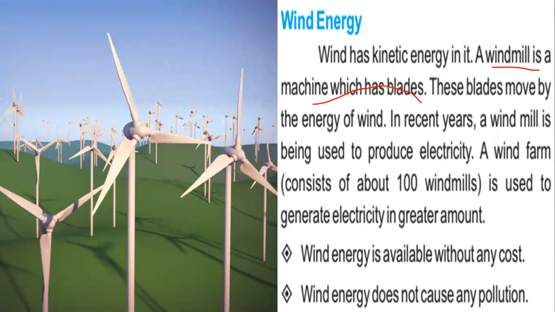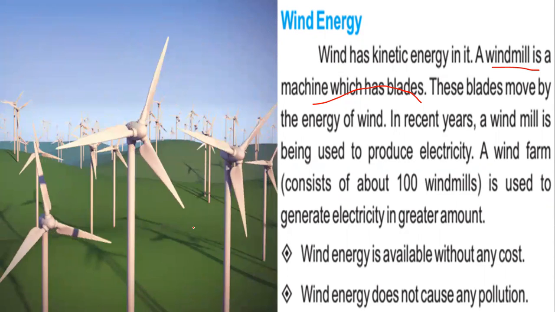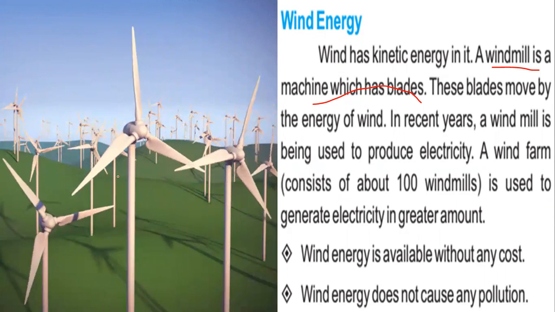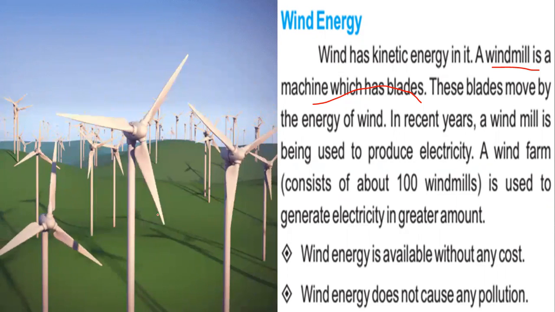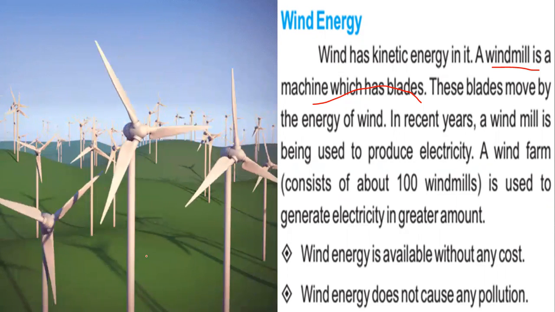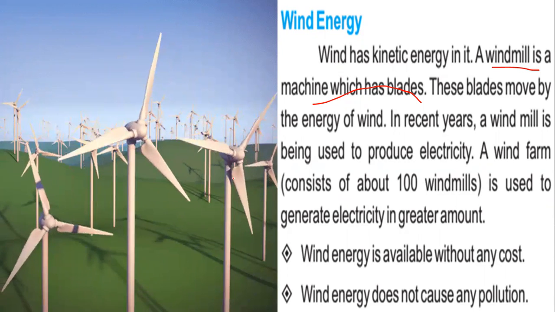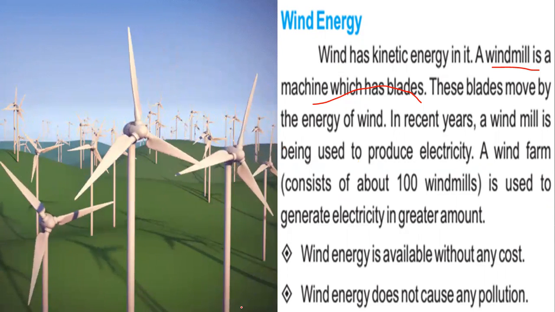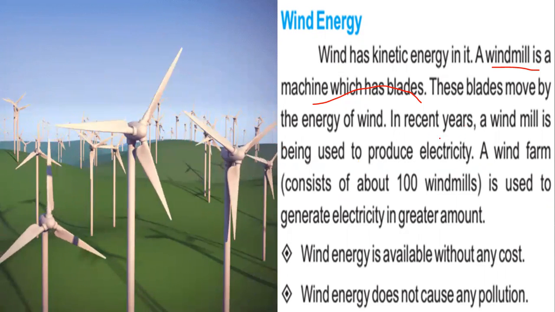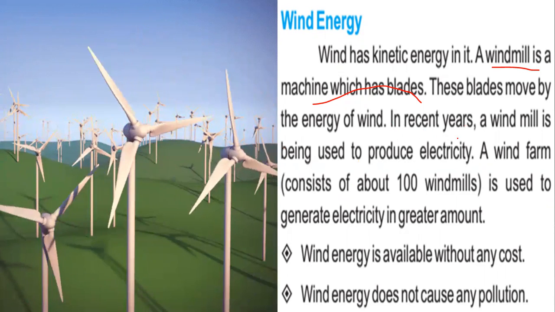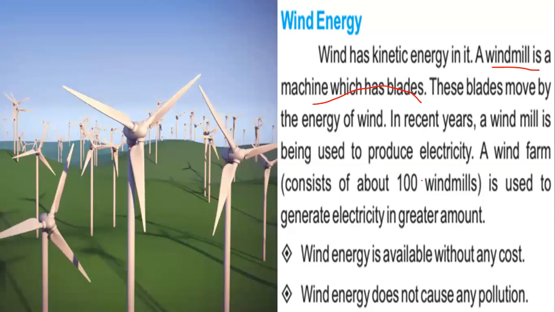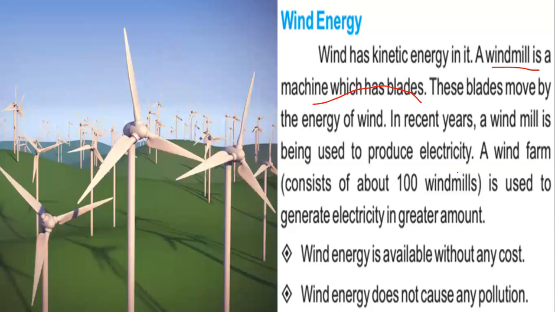You can see here in this diagram, in this animation, they may be moving slowly, or because they are high up on the hills and mountains, they have some force. And behind them we can see the turbines run with that wind energy, and they generate electricity in the generators.